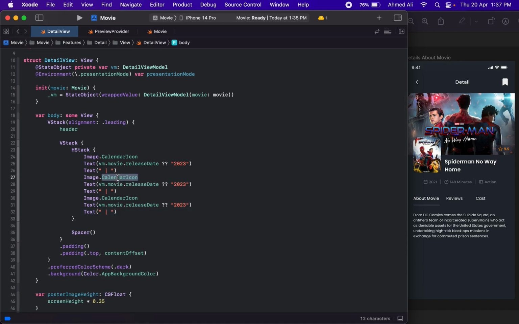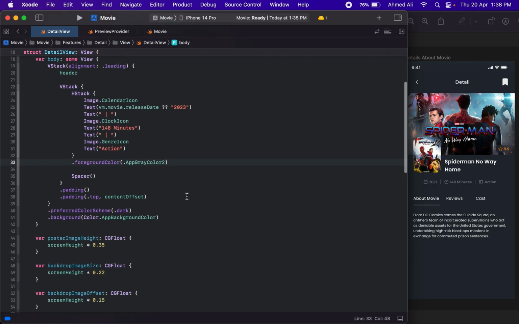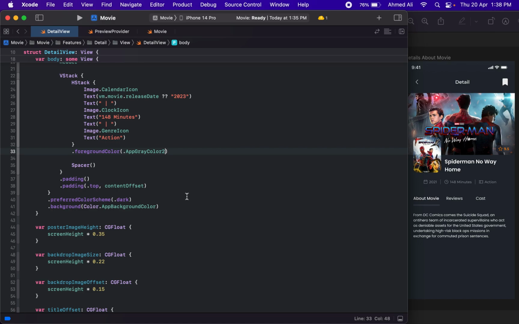And for the second is a clock icon. You can just check if you have this value for the duration. For now I will just put a static value. You guys can check it. And for the last one is the genre icon, and I think we may have a genre, but it definitely needs a check. So for the foreground color, let's use this color 2, I think. And yeah, that's it for this section.